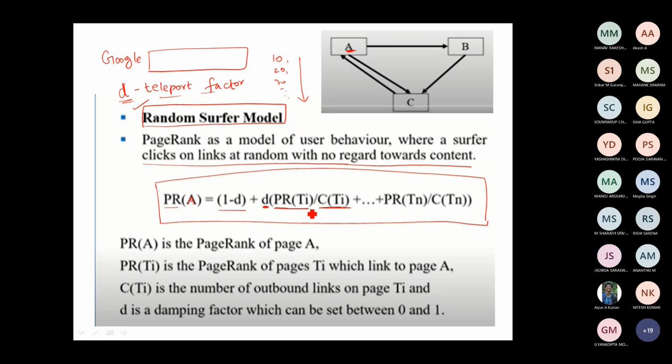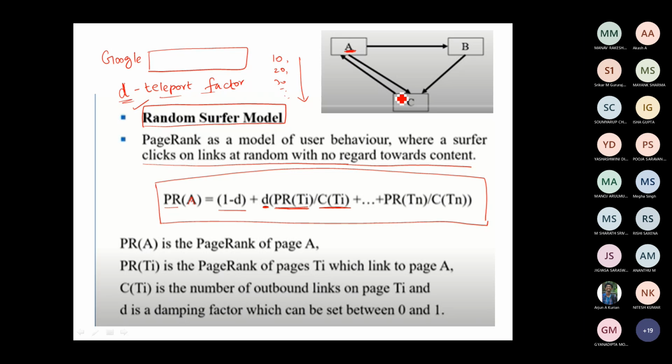What is this page rank of TI? Page rank of TI is nothing but the page rank of the pages TI which link towards the page A. So you see this example, I have A, B, C. What is the page which is referring to A? Which means what is the in-link of A?